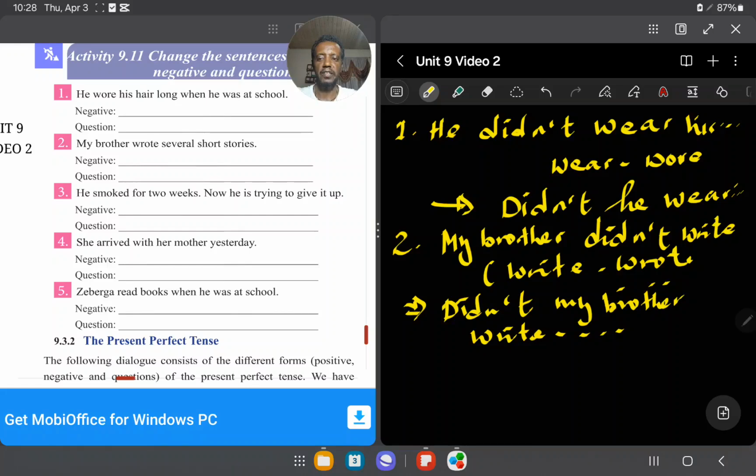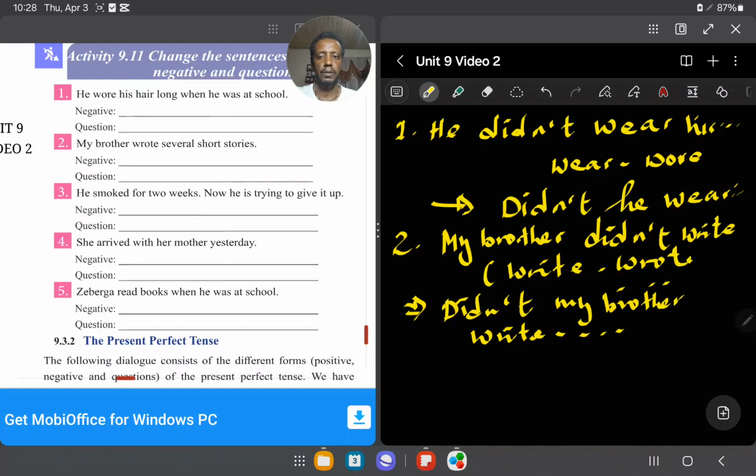He smoked for 2 weeks. Now he is trying to give up. This is the phrasal verb. Give up means stop. Never give up, for example, means don't lose hope. Actually here give up means stop.